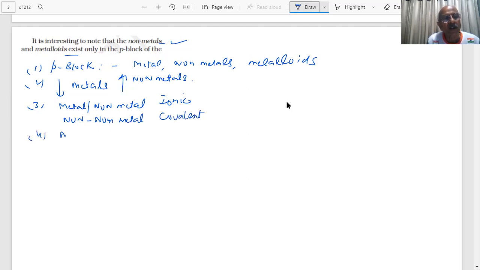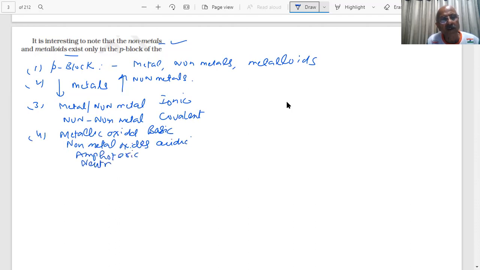And metallic oxides, basic, non-metallic oxides, acidic, and then you may have amphoteric and neutral oxides, students.